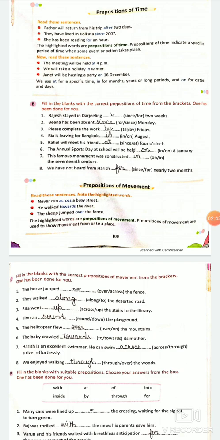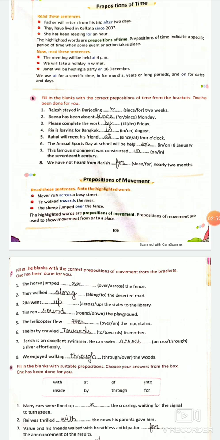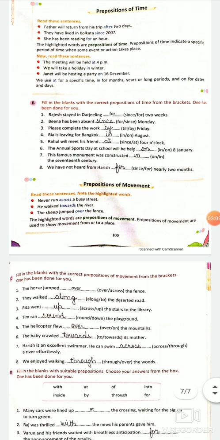The meeting will be held at 4 p.m. See, Anshul was standing at the gate is preposition of place. Where is Anshul standing? Where? At the gate. But if I say when will the meeting start? At 4 p.m. Here it is preposition of time. Depends on how it is used, where it is used.